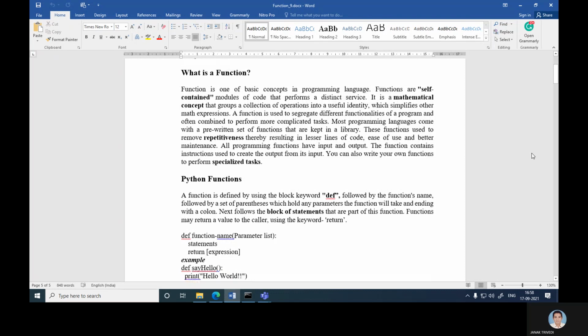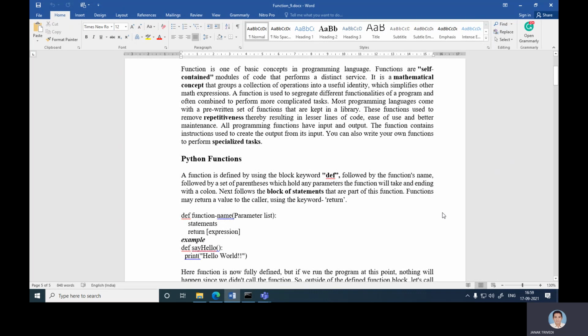Python function. A function is defined by using the block keyword def, in small letters, followed by the function's name, followed by a set of parentheses which hold any parameters. The line ends with a colon. Next follows the block of statements that are part of this function. A function may return a value to the caller using the keyword return. Syntax of function: def function name, then in brackets the parameter list, then the block of statements and the return expression.